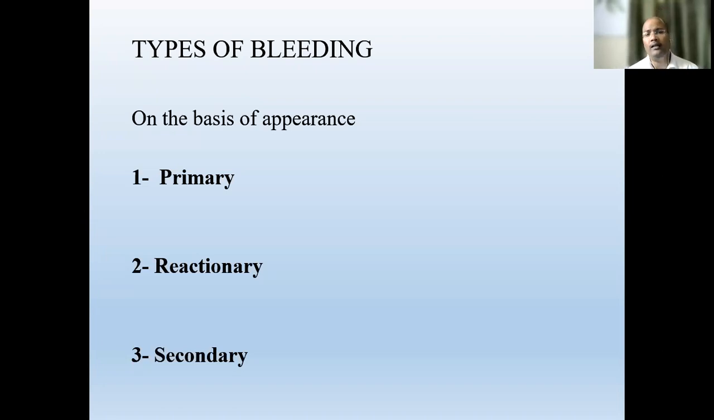Usually just before the secondary bleeding, some kind of oozing is always there. It means the patient may have some stains of blood on the cloth, after 7 days of that surgery, or 7 days of that trauma, and this is followed by severe bleeding. So these are three types of bleeding. Primary means at the time of injury, reactionary within 24 hours, and secondary after the 1 week.